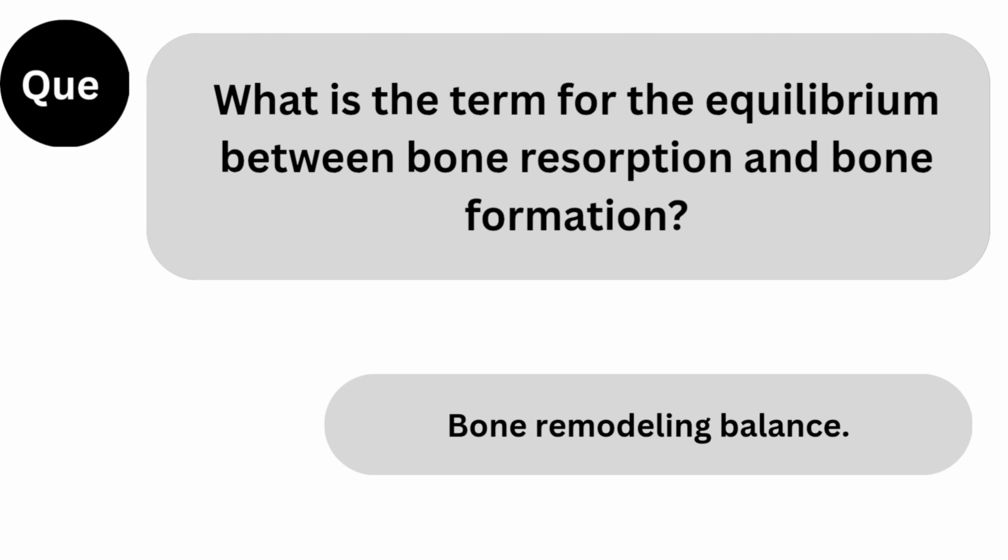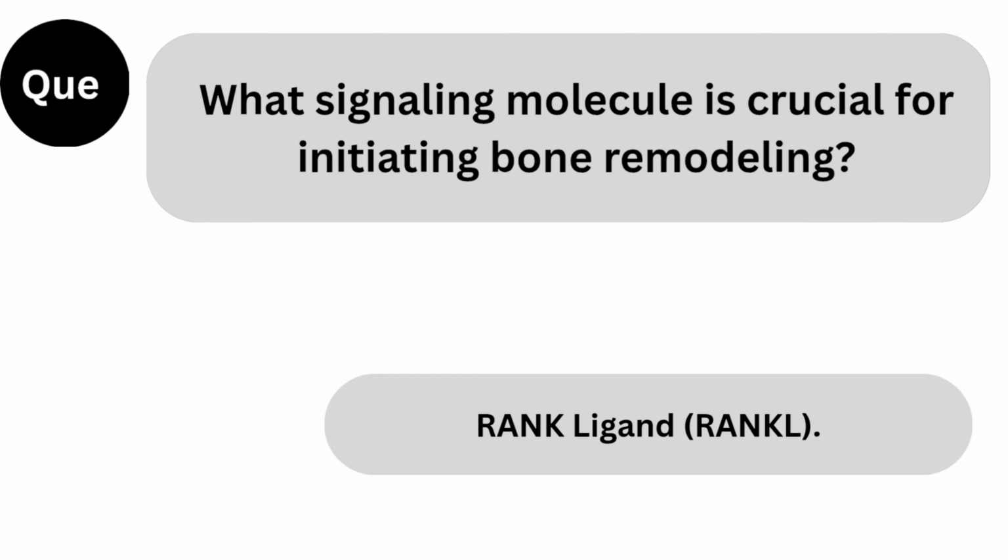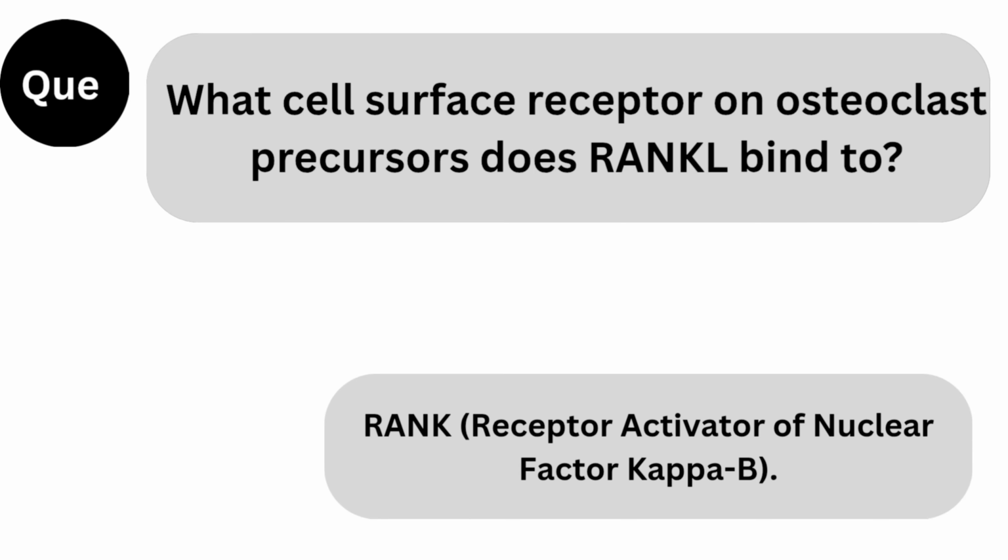Next question. What is the term for the equilibrium between bone resorption and bone formation? Answer: bone remodeling balance. Next question. What signaling molecule is crucial for initiating bone remodeling? Answer: RANK ligand, RANKL.